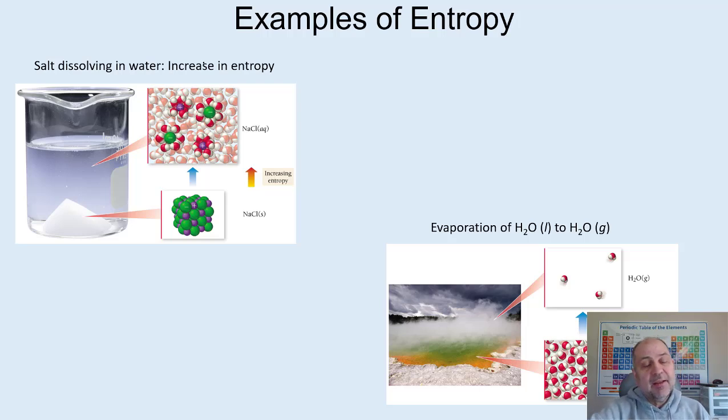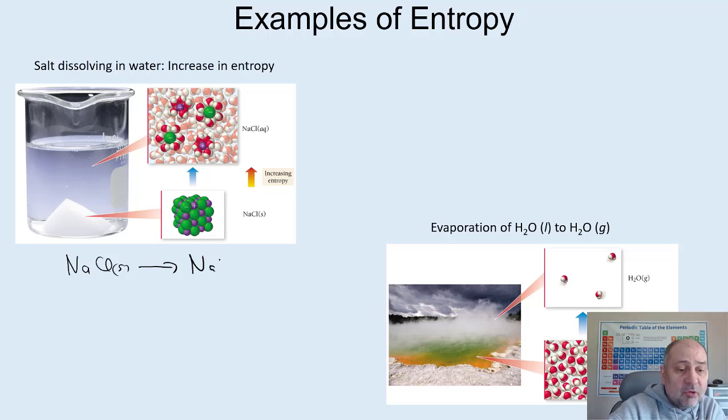So, all right, we can easily determine whether a system or a reaction or a process has an increase of energy, an increase of entropy. For example, dissolving a solid, that's got to be an increase in entropy, right? Especially if it's ionic, and we go from sodium chloride as a solid to sodium ions.